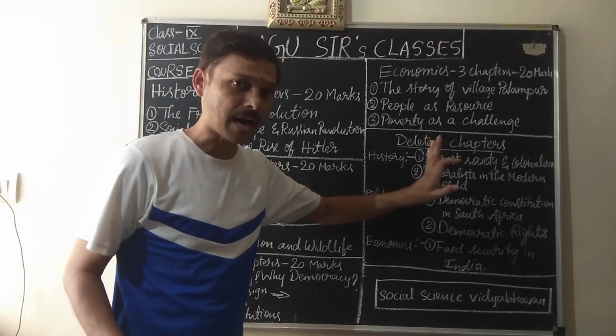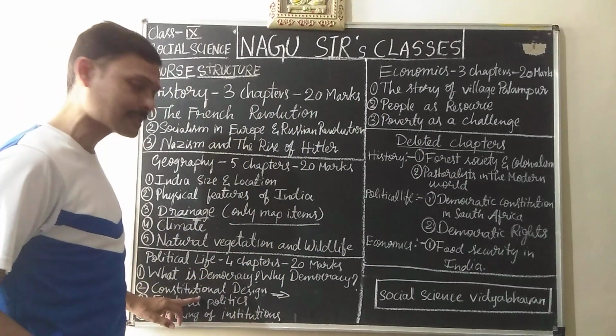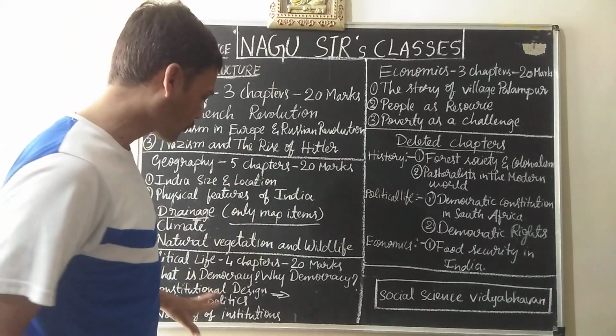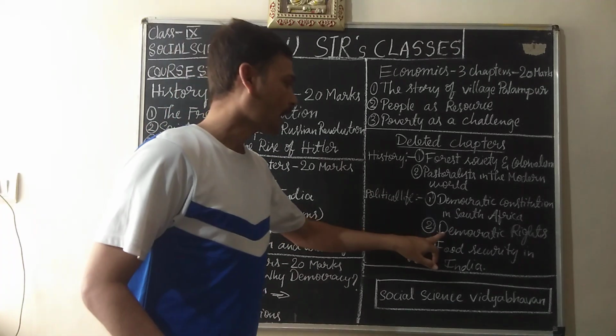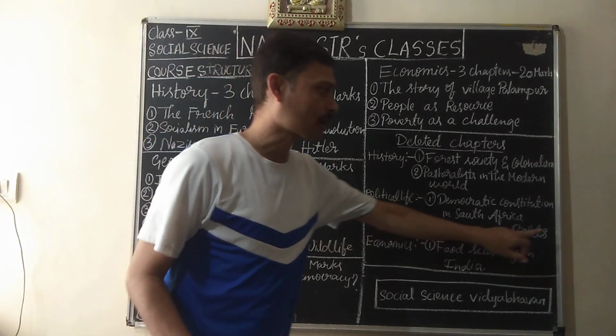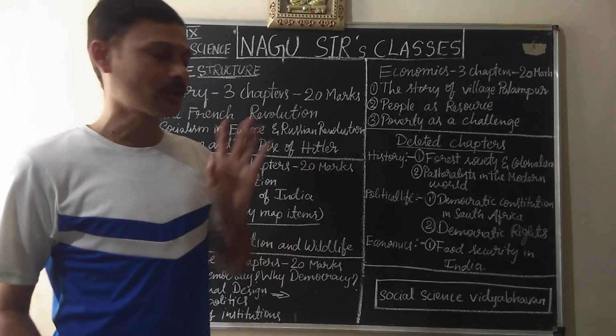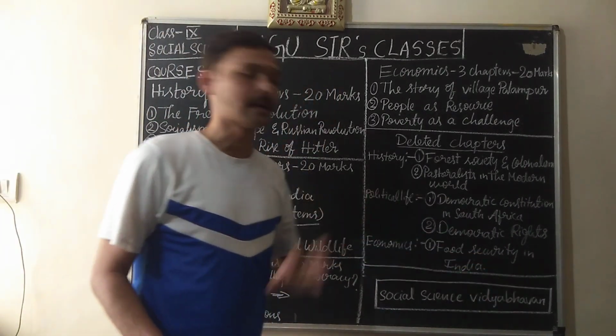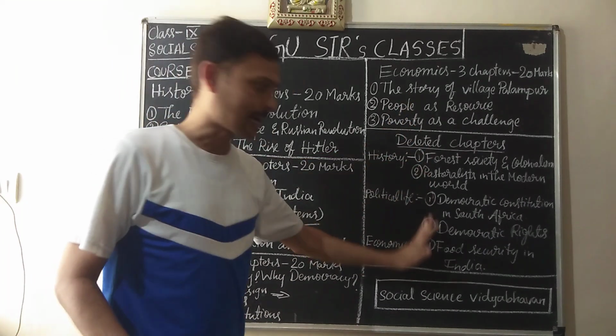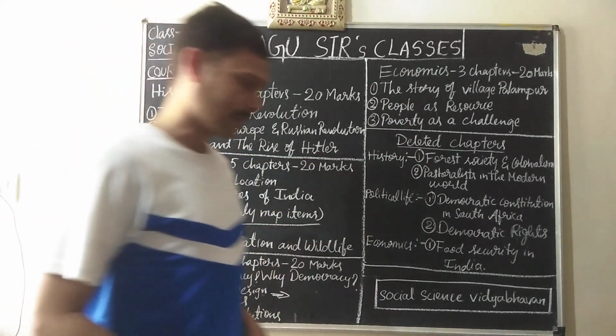It's a part of the constitutional design chapter, so you need not study that. And one more chapter, democratic rights. That chapter you need not study. Economics: food security in India. So these chapters have been deleted completely.